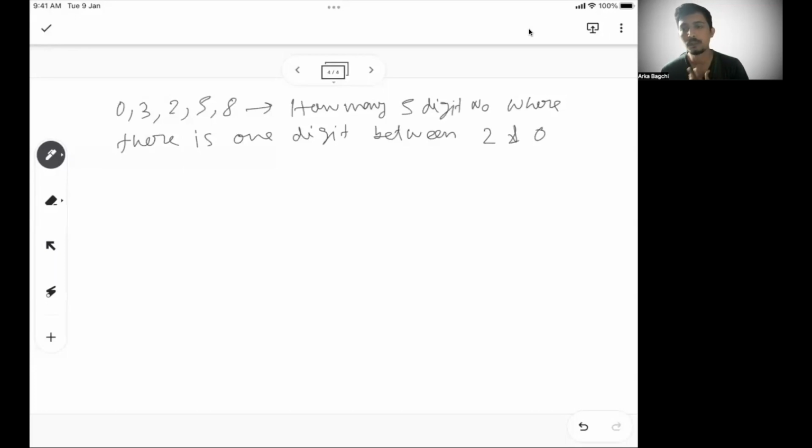So what I'm trying to say is I'm trying to see different types of constraints and whether you can think through those particular constraints and come up with an answer. That's what we are trying to do here.